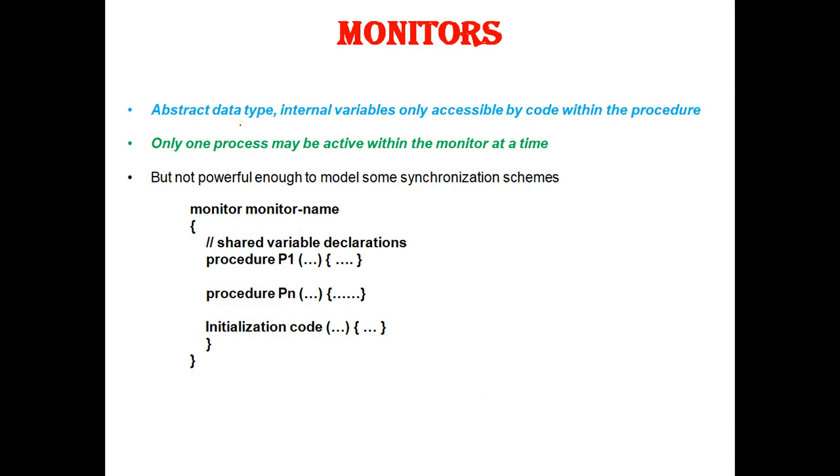It is an abstract data type which encapsulates private data with public methods to operate on that particular data, wherein the internal variables can only be accessed by the code within the procedures.